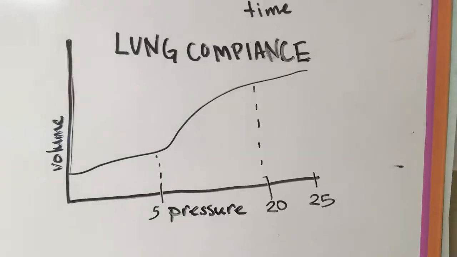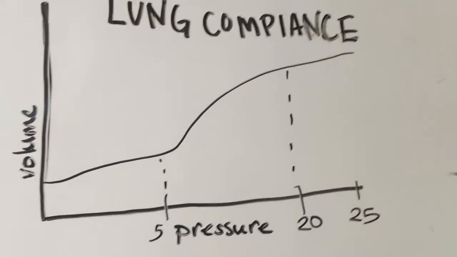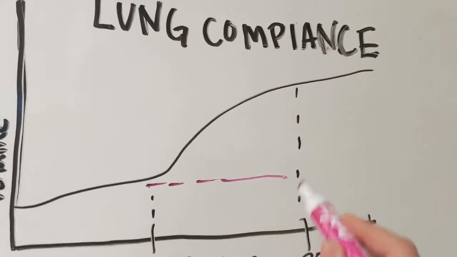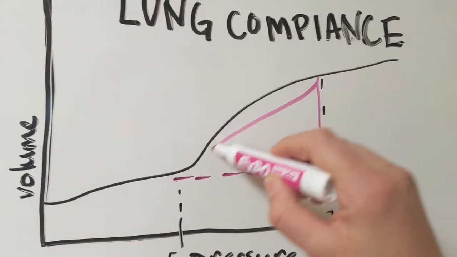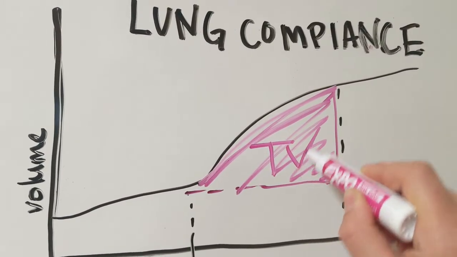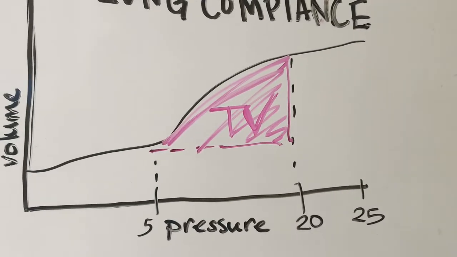So looking at this graph with our typical values, we can see what our delta P is. And so that is the difference between our PIP and our PEEP. And then this here is our tidal volume. And so you can see how that can really be affected by lung compliance.